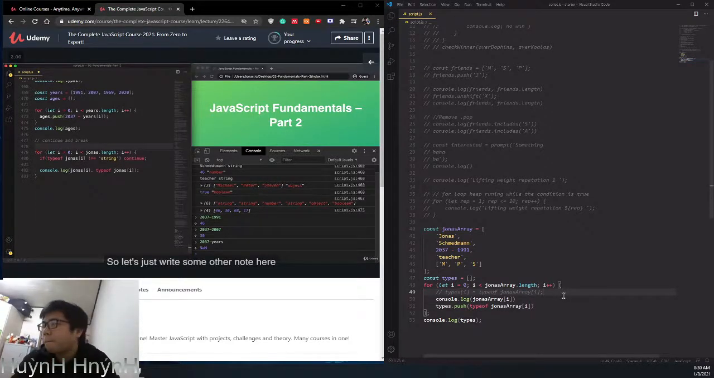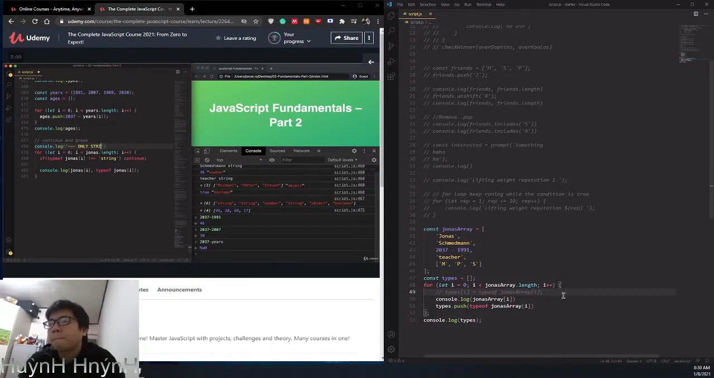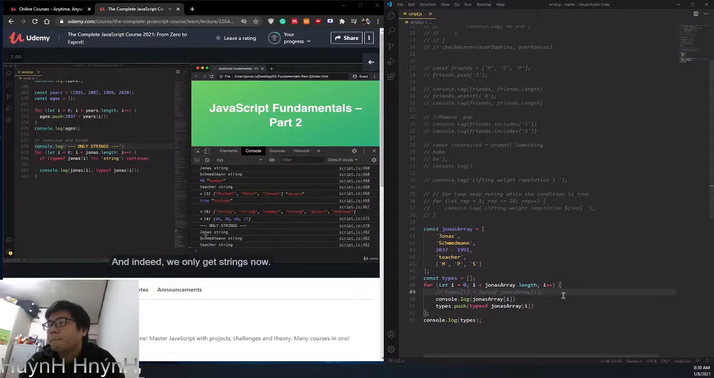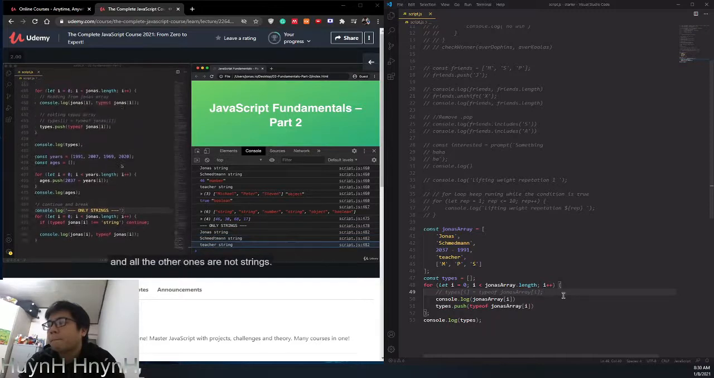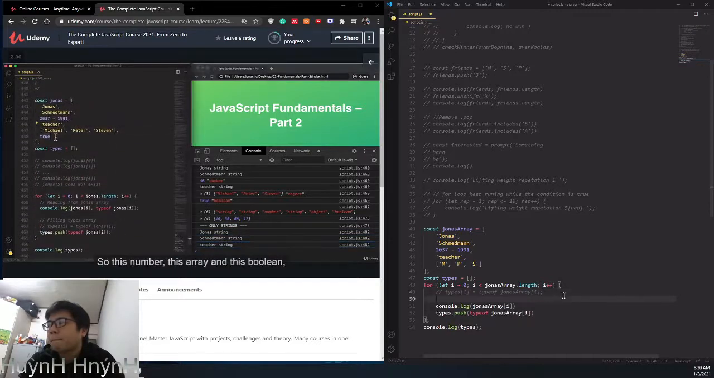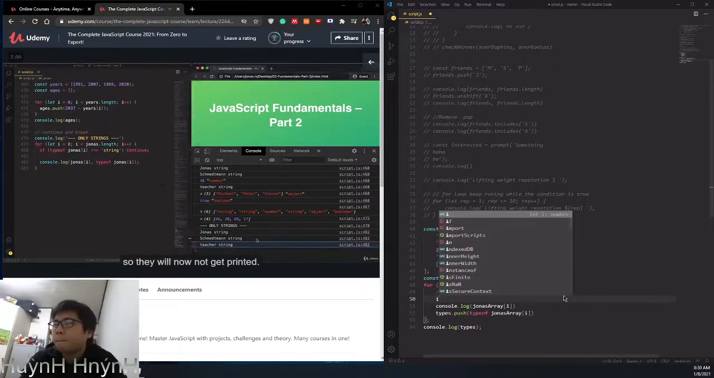So let's just write some other note here to the console just so we know what we're doing here, like only strings, because otherwise the output here is going to start to look a little bit confusing. But anyway, let's test this now. And indeed, we only get strings now. So these 3 are strings, and all the other ones are not strings. So this number, this array, and this boolean, they will now not get printed, because we basically skipped them.